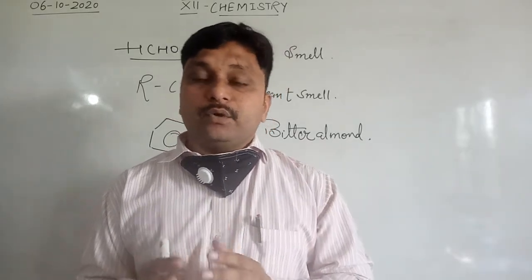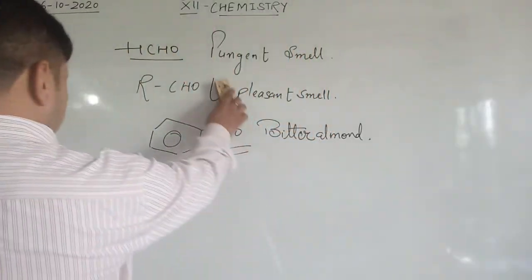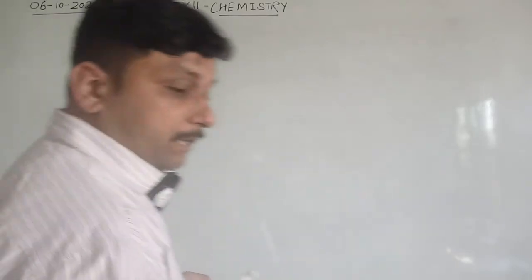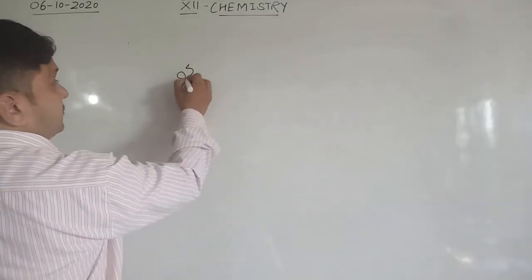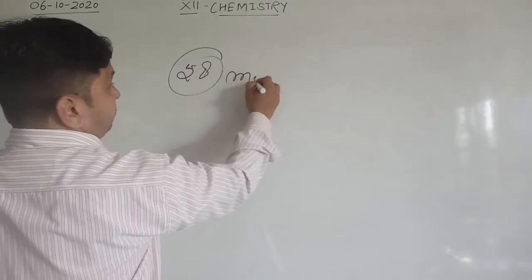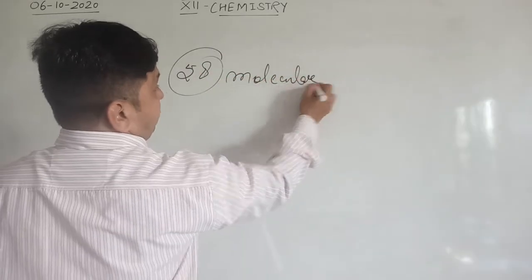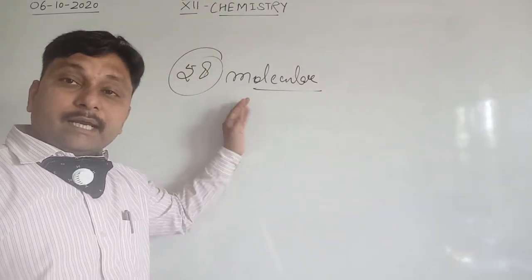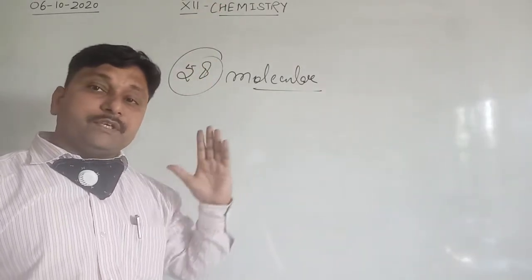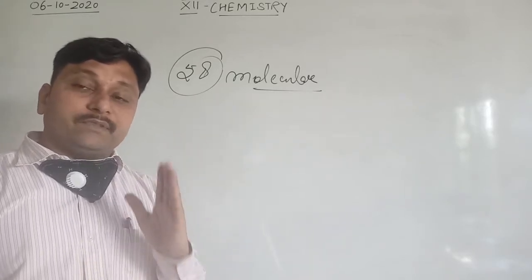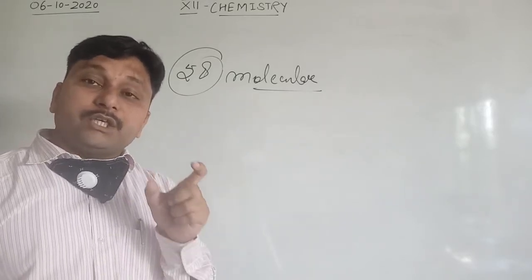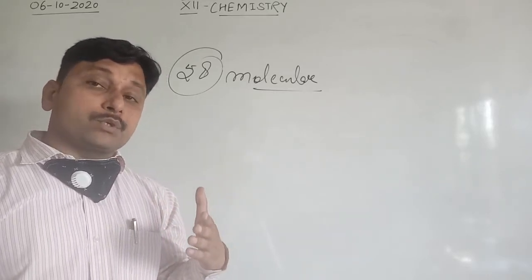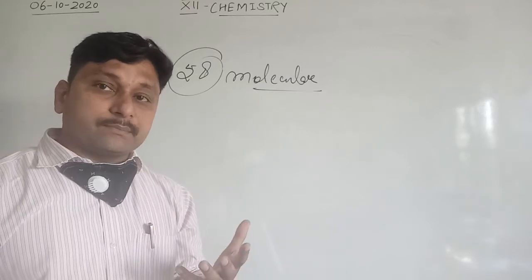For example, suppose the molecular mass is 58 for aldehydes, and the same molar mass for ketones, because we know that aldehydes and ketones with the same molecular formula show functional isomerism.